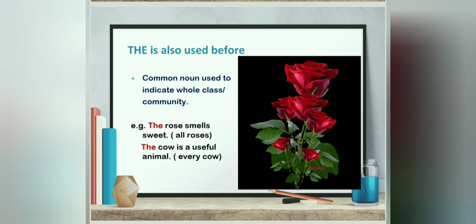Only one cow is not useful. Rather, every cow is useful. So we will add "the" in front of cow. If you write "a cow is a useful animal", that means only a single cow is a useful animal. If you write "a rose smells sweet", it means only one rose smells sweet.